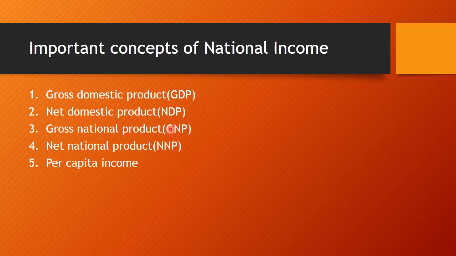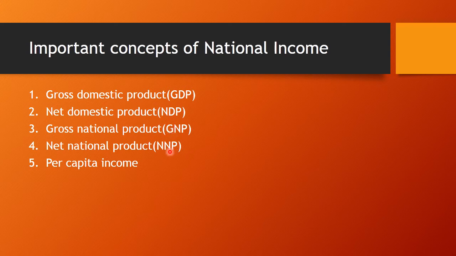So we can say GNP is equal to GDP, that is gross domestic product, plus net income obtained from foreign countries. Net income obtained is the total income which we have from foreign countries minus the total payment which we have made to the foreign countries. And mostly the diagrams of GNP are used.